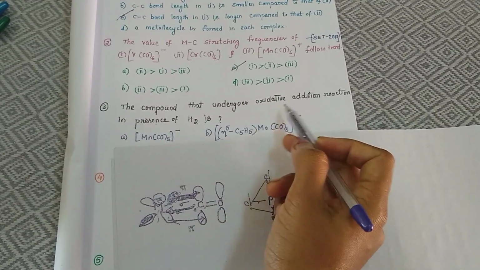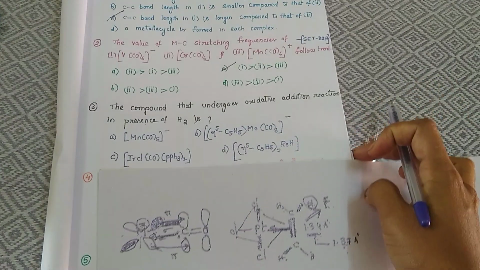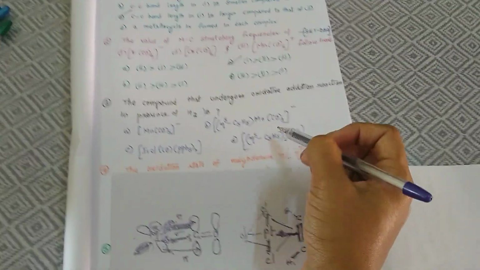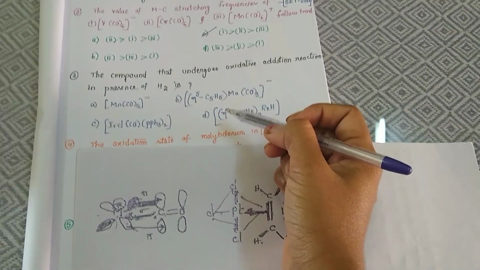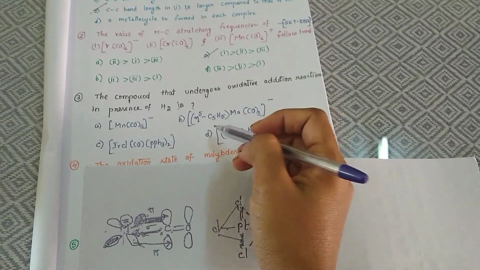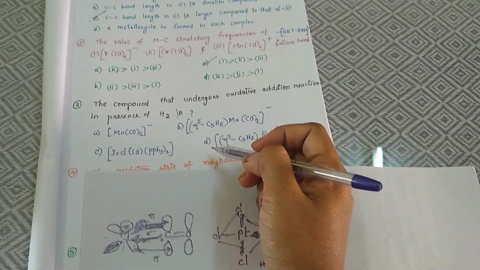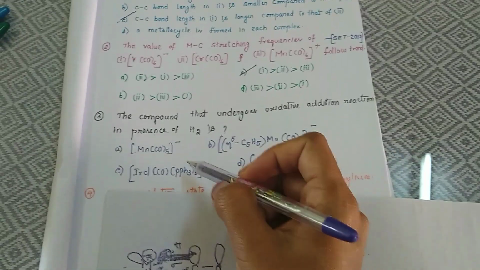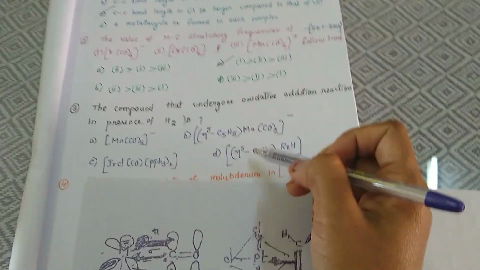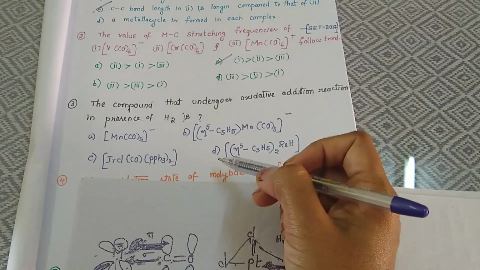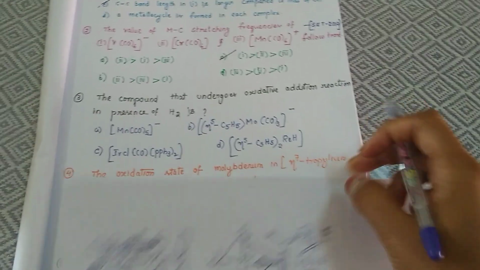So here, which compound will undergo oxidative addition reaction in the presence of H2? Any compound to undergo oxidative addition has to show two variable oxidation states and two variable coordination numbers. Let's see which of these complexes will undergo oxidative addition. Whichever is coordinatively unsaturated is more favorable for oxidative addition.